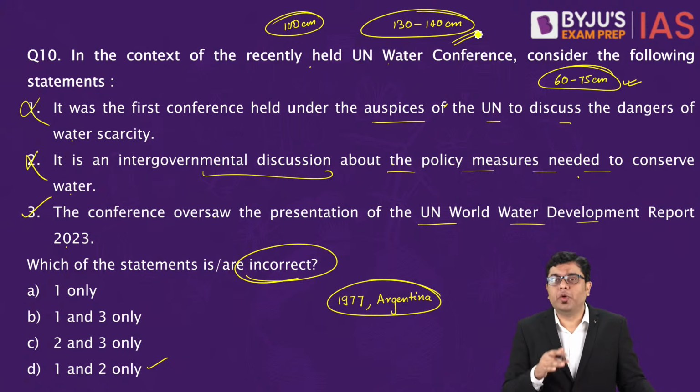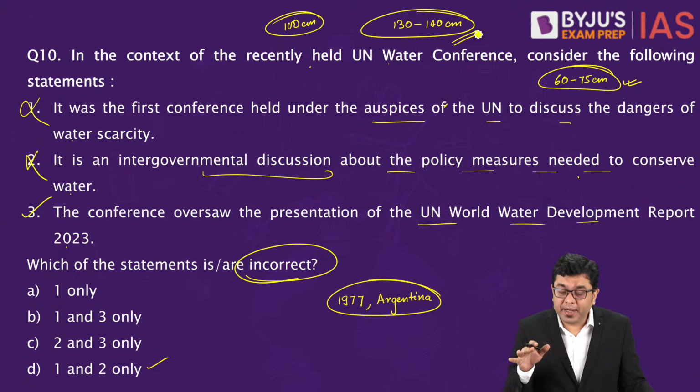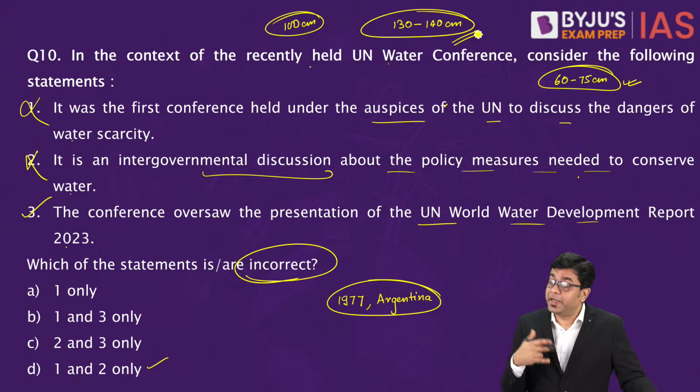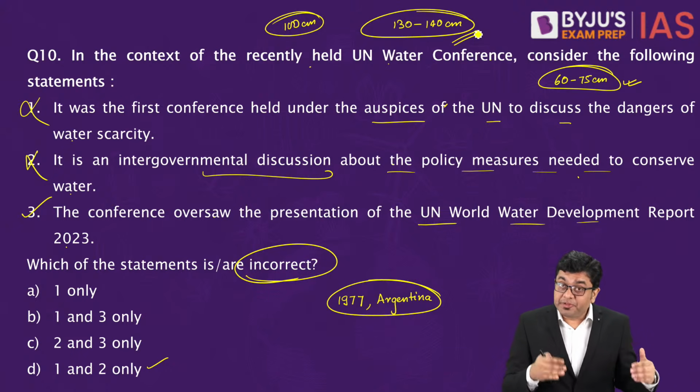So in order to have the agricultural cost limited, agricultural prices also limited, you have to restrict the utilization of this groundwater.